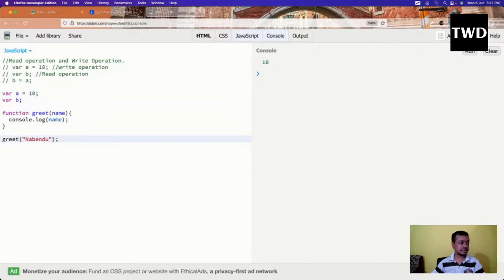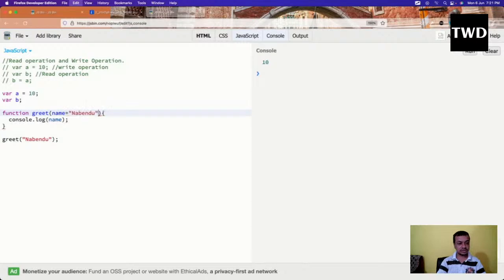So this is another example to make the concept clear again. These two things are okay. This is a write operation, and this is not nothing though. Line number four is a write operation, because when calling greet with Nabendu from this line, in this function the name will be passed here like this.